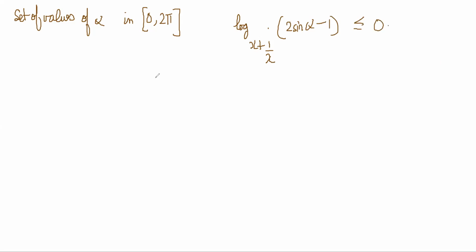Okay, so this is an inequalities question. First of all, realize that x, is there something given for x?